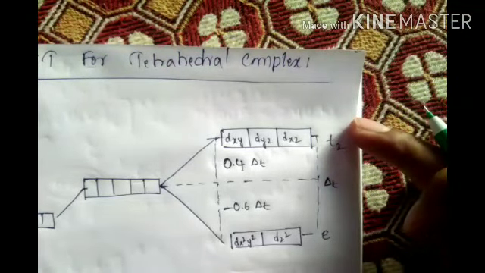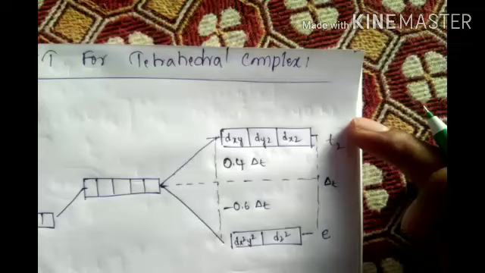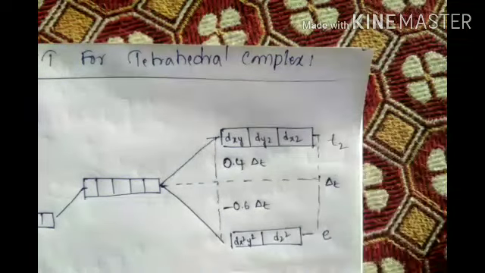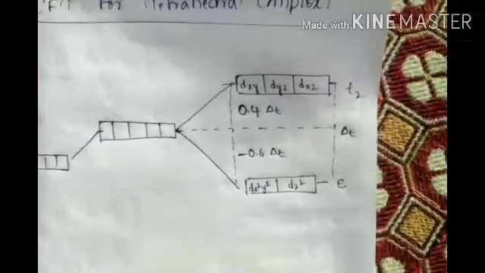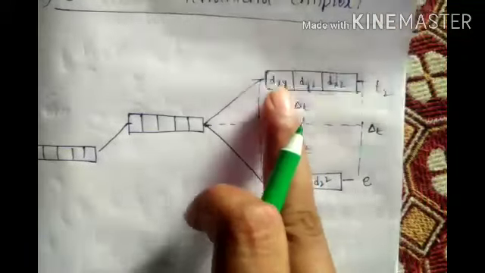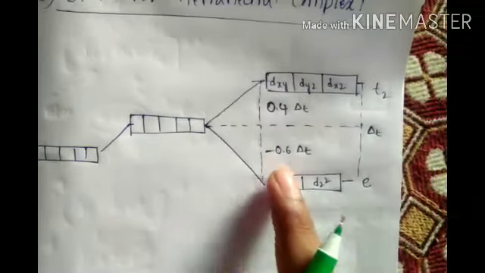Tetrahedral crystal field theory, the splitting of, okay, this is for tetrahedral. Okay guys, positive upside, downside negative. This is upside, this is downside, this negative charge is here only. See, everything is changed, but the negative charge is not changed. Here four is here, octahedral six is here.